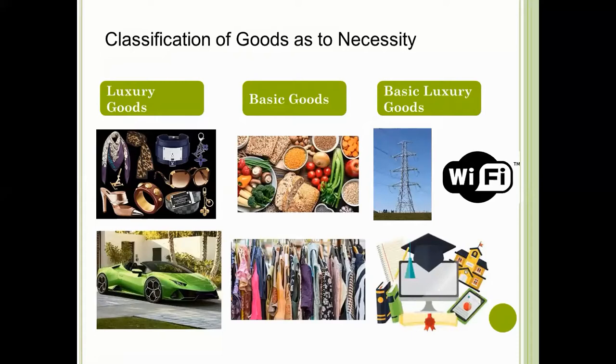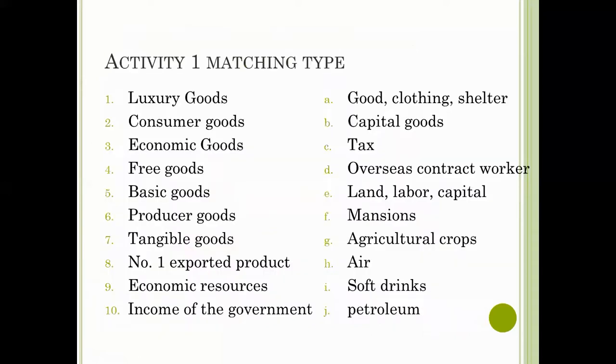So for education, people could still live even without education, but having educated people characterized a modern economy. In truth and in fact, not all educated people are rich, but being educated is a tool for wealth and success in this world. So this is the classification of goods as to necessity.